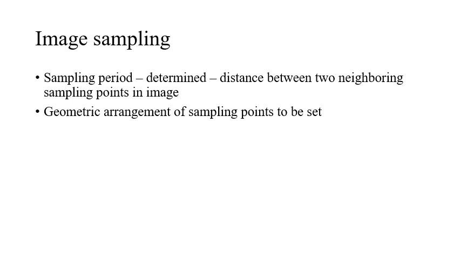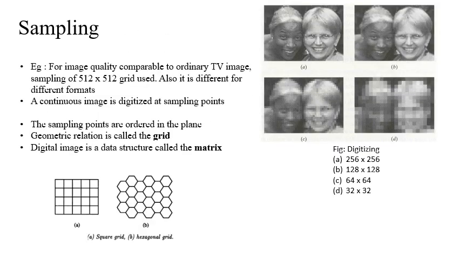What is the next thing? The next is the rows and columns. Basically, the geometric arrangement of sampling points needs to be set. So what are the two things? One is the sampling period, and the next is the geometric arrangement of the sampling points. Now let us dive deeper into the problem of sampling.